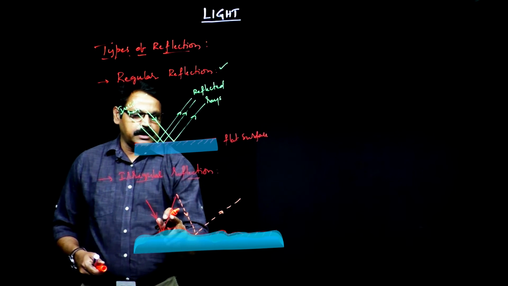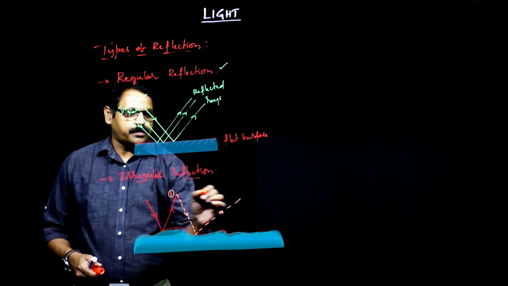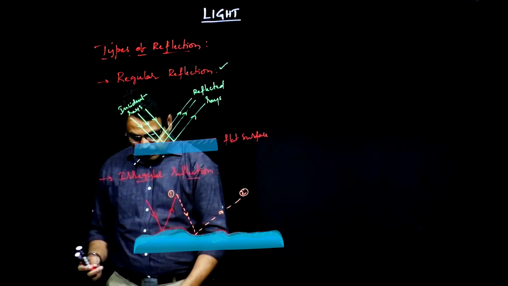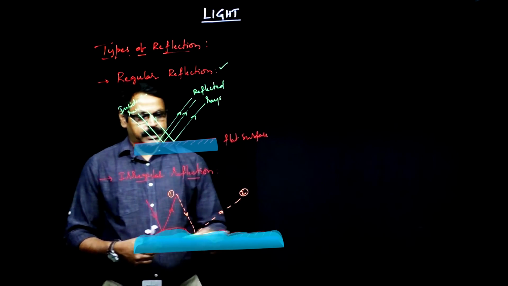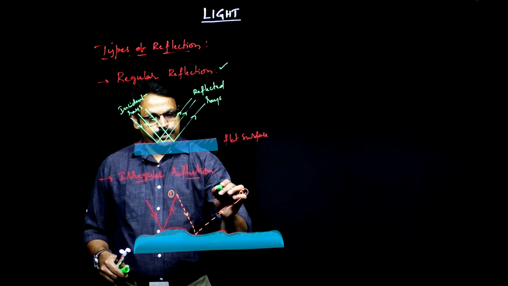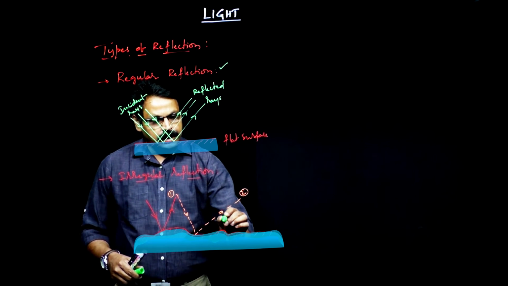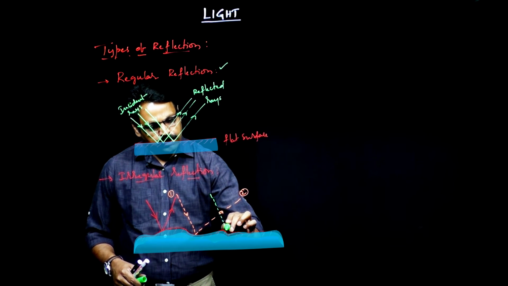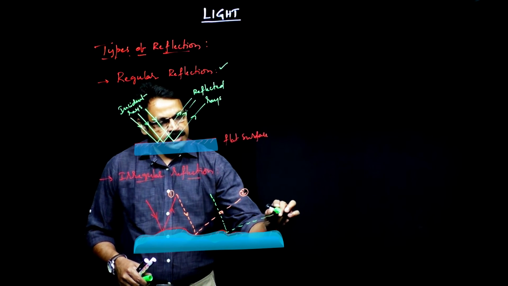That means ray 1 is not parallel to ray 2. In that case you call it irregular reflection. Unlike that, a ray is falling here, and since this curve is not proper, it may be reflected in this manner.